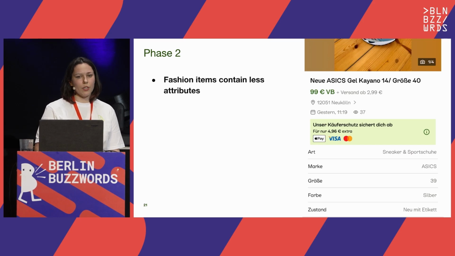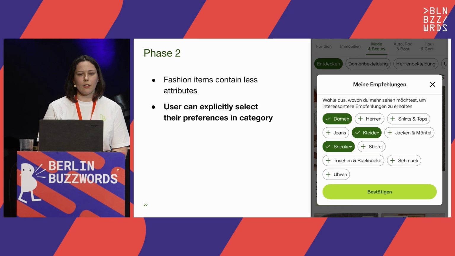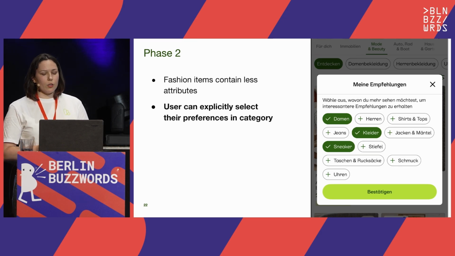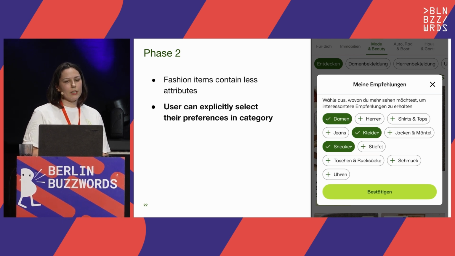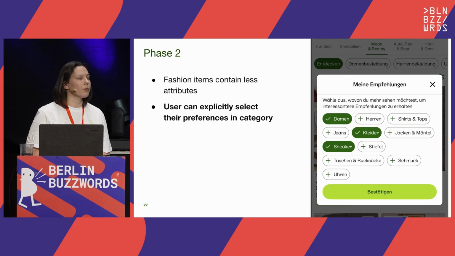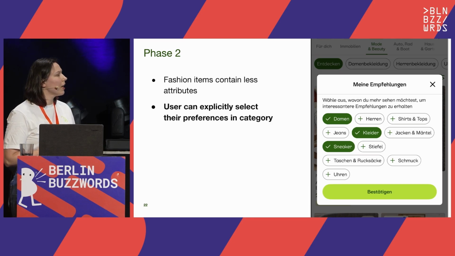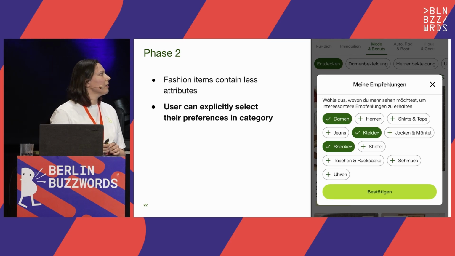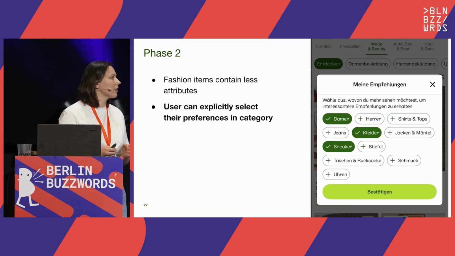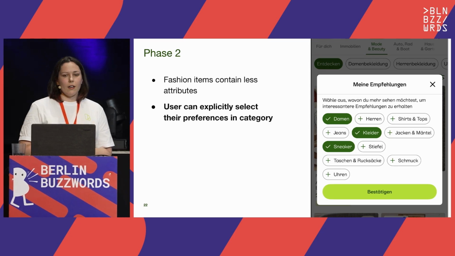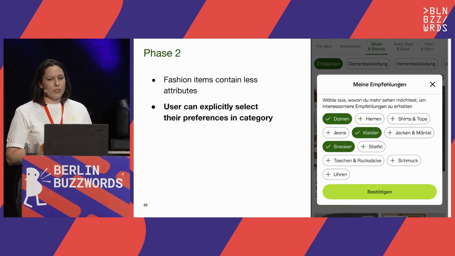Also, not long before introducing Vespa at Kleinanzeigen, we built a new feature called fashion preferences. So users can choose their interests like women clothing, sneakers, accessories, whatever else. And we have to consider this in our recommender.